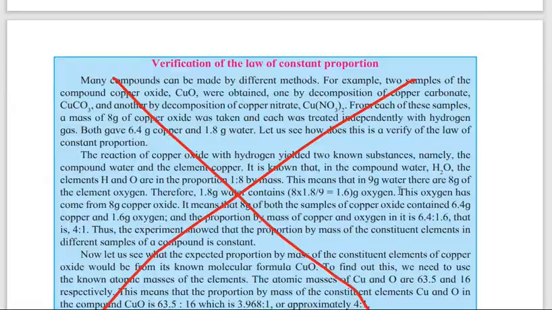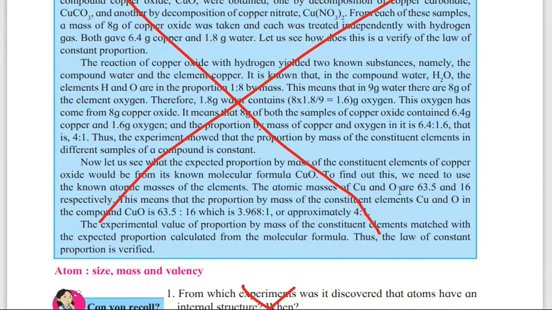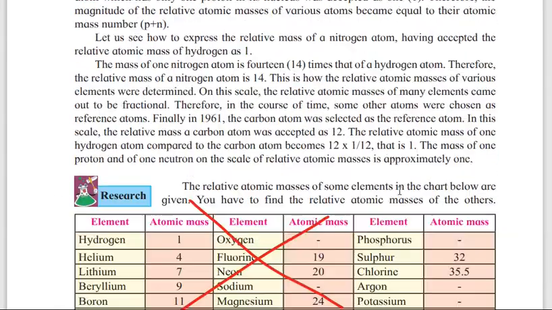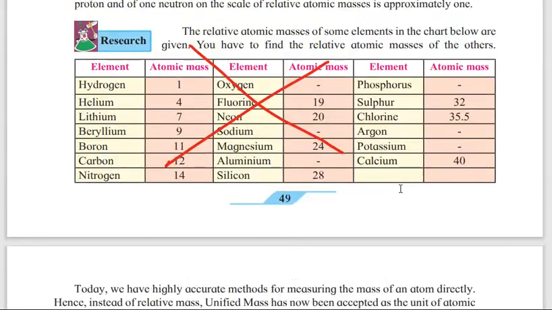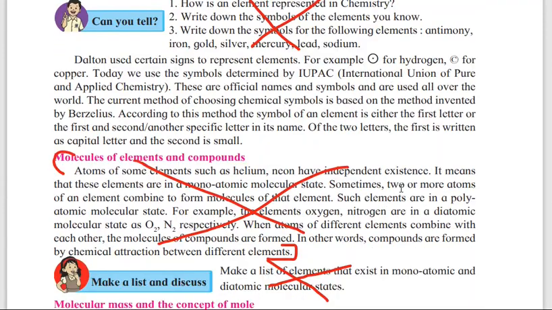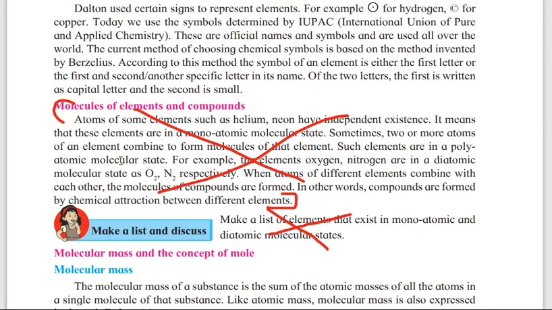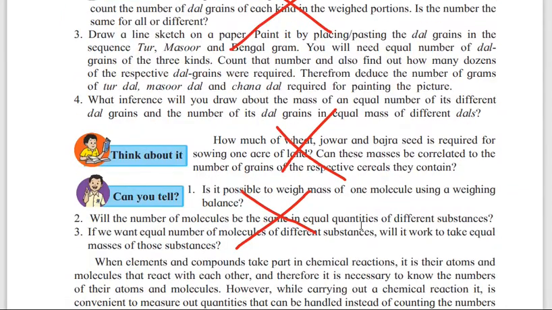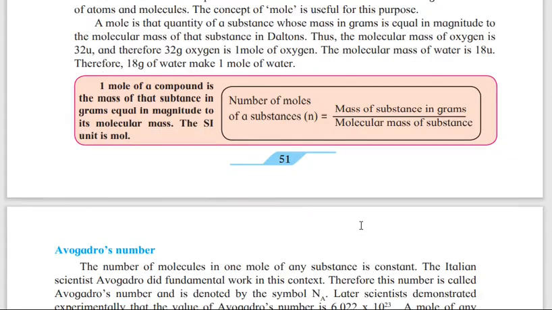Page number 48, verification of law of constant proportion. Then can you recall has been reduced. Page number 49, the last rectangle box what they have given, the table is not there. Then page number 50, can you tell. And here in page number 50, just mark it out, the molecules of elements and compounds is not there, and I make a list of elements that exist in monoatomic and diatomic molecule state, that also is not there. Then page number 51, try this, think about it, and can you tell has been reduced.